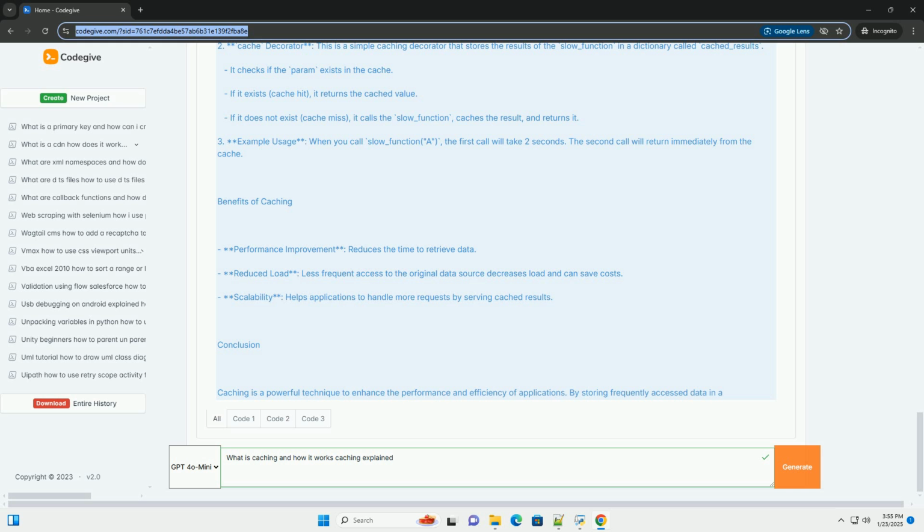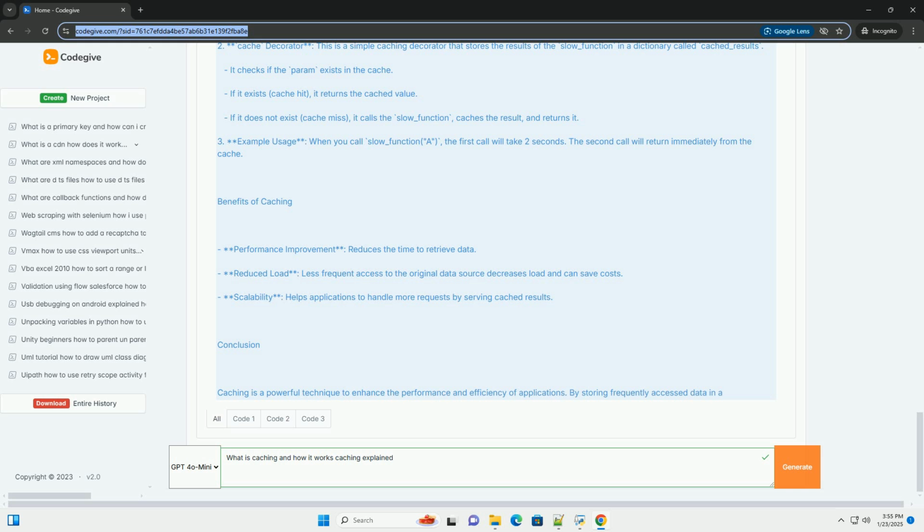Explanation of the code. 1. slow_function. This function simulates a slow operation by sleeping for 2 seconds before returning data. 2. Cache decorator. This is a simple caching decorator that stores the results of the slow_function in a dictionary called cached_results.